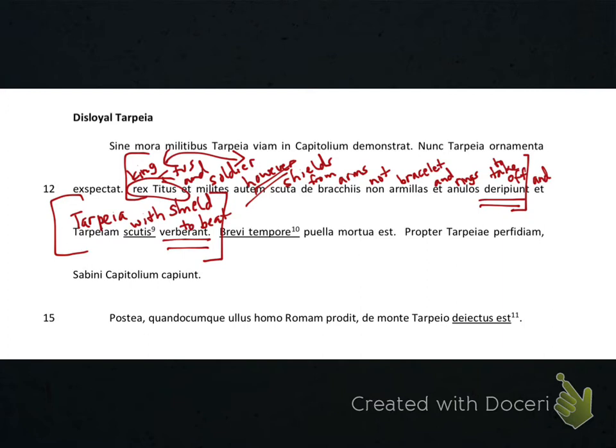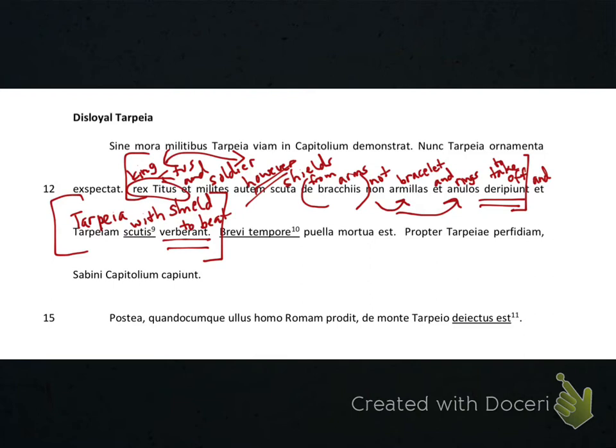Notice that the word "not" appears in front of bracelets and rings. They don't take off bracelets and rings. What do they take off? De brakais, from their arms. The only thing left is shields. Aha! They had a plan up their sleeve the entire time. I don't think they ever intended to give Tarpeia the jewelry. What happens next? Tarpeia with shields to beat.